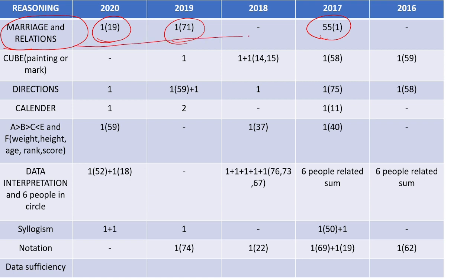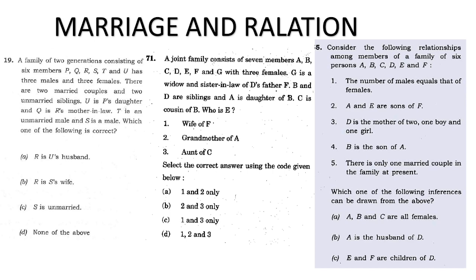UPSC does not see this, so this prediction will not work, because they have not asked the question in 2016 and 2018. But I have found, since 2012 I have written CSAT, so I have seen these question papers. Yes, every question paper has this marriage relationship question. Some years it was tough, but I think this question can be handled, so I have arranged it in order.